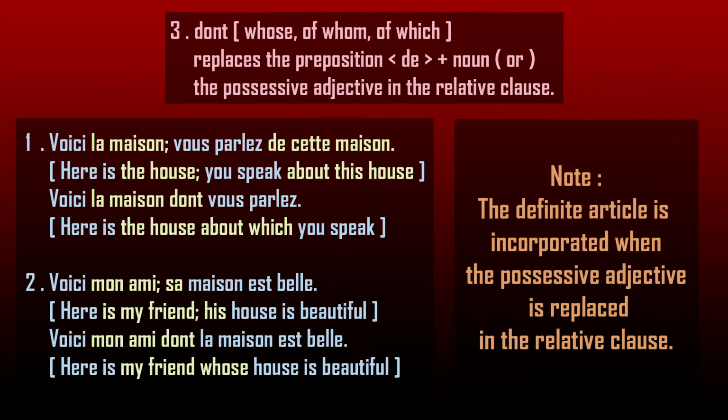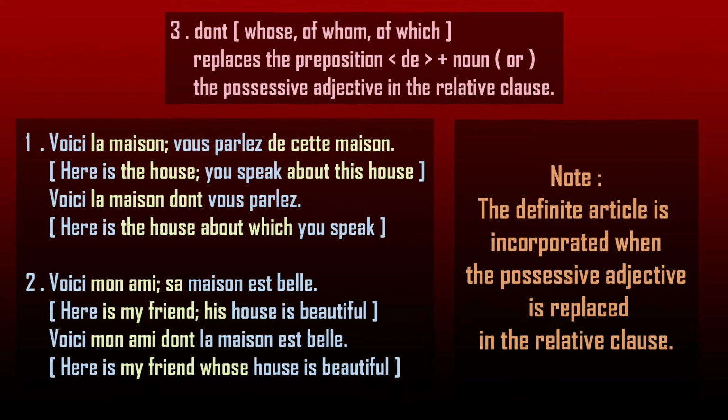Number 3, the relative pronoun dont replaces the preposition de plus noun or the possessive adjective in the relative clause in the second sentence. Dont, that takes the meaning of whose, of whom, of which, replaces the preposition de plus noun or the possessive adjective in the relative clause.